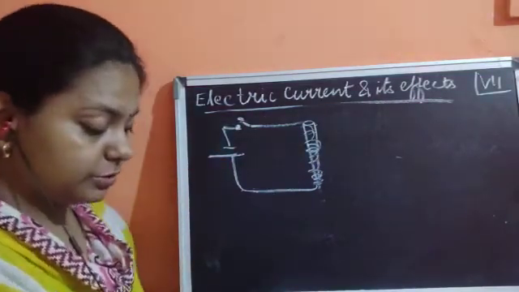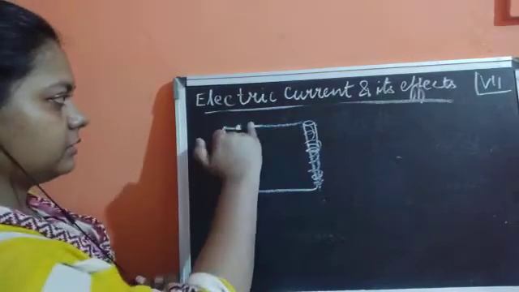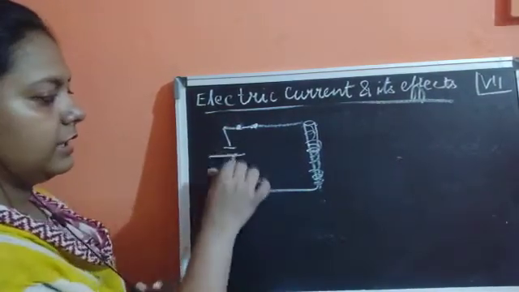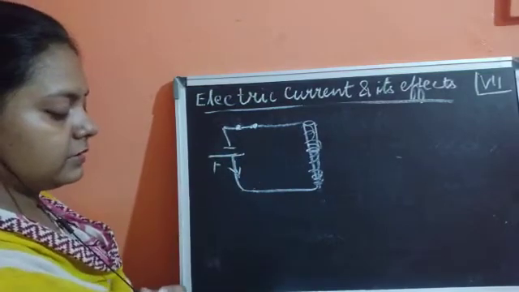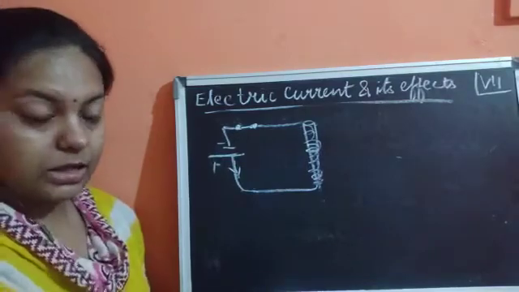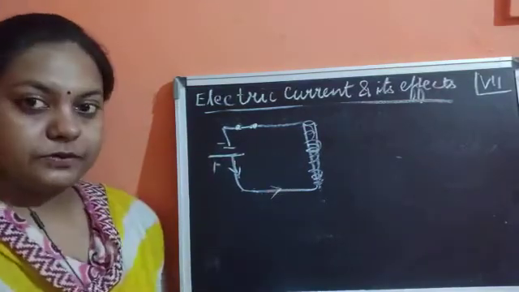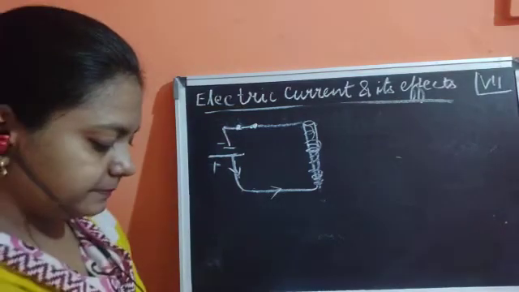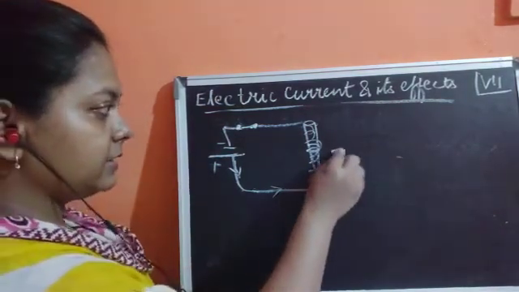Now you will switch it on. Current starts flowing from positive to negative. This big line is the positive and the small line is the negative terminal. Now what we need to do is place some iron pins over here.